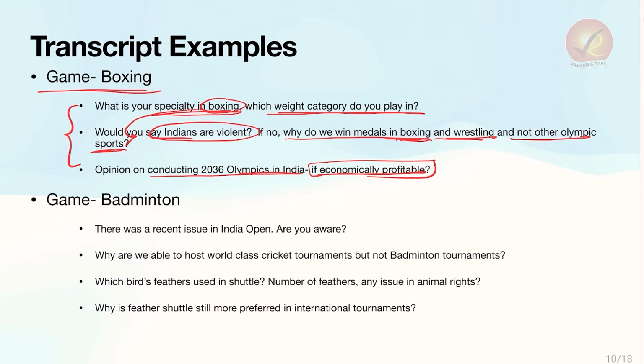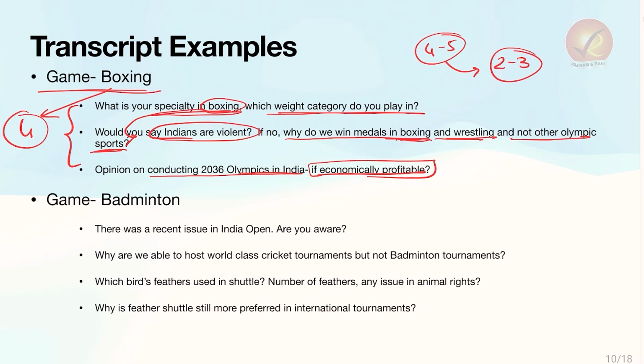3 to 4 questions simply out of boxing. So if you have been given, let's say, 4 to 5 questions from boxing itself in a particular interview, you have sufficiently discussed it to fill, let's say, 2 to 3 minutes of time in an interview, which is over 10% of the actual time of the interview. So you are talking about areas of your own expertise instead of unpredictable areas such as current affairs or international relations, something that you may not be aware of. So it gives you a very good scope of playing inside your own home pitch.